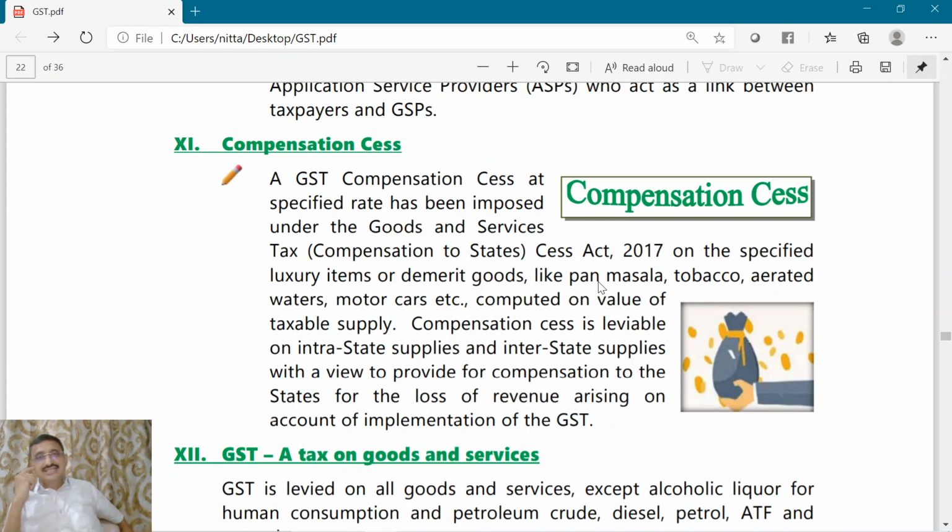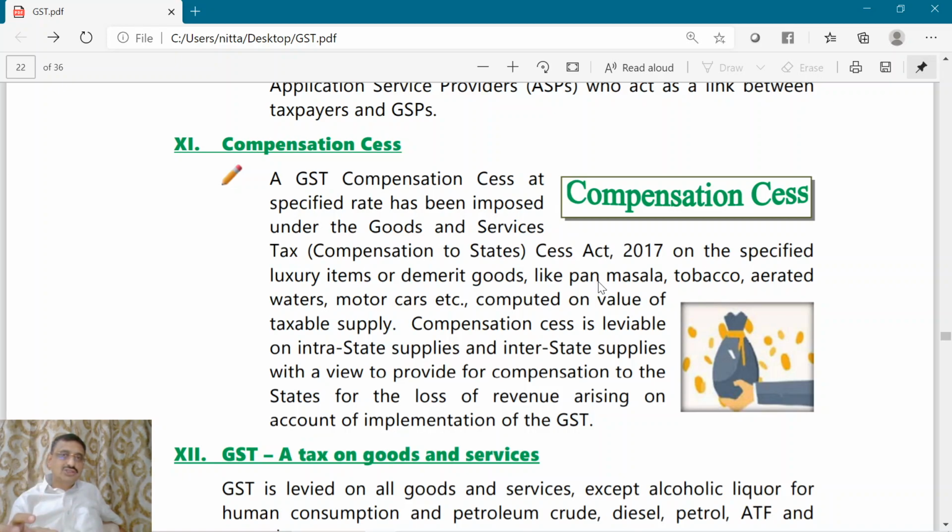Now, you have to understand a concept here. Sir, how can the state incur losses because of implementation of GST? In our previous discussions, what we have understood is for implementation of GST, the constitutional amendment was necessary.